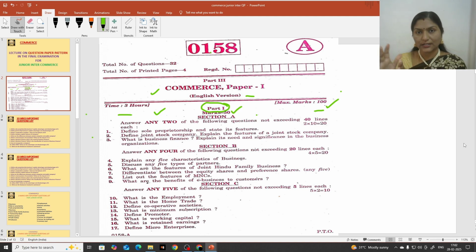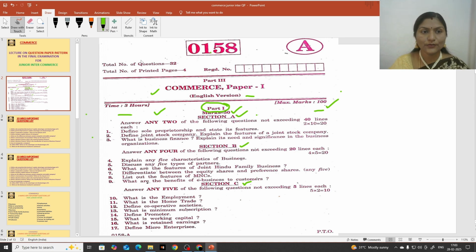So commerce related questions, theory book questions, you are going to get in Part 1, which is for 50 marks, and it is divided into 3 sections. Section A, you can see here, Section B and Section C. There are 3 sections for the 50 marks Part 1 paper. This Part 1 has a weightage of 50 marks. What are you actually going to get under these 3 sections? Let us go and discuss.